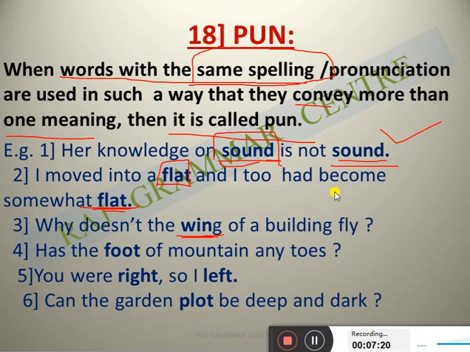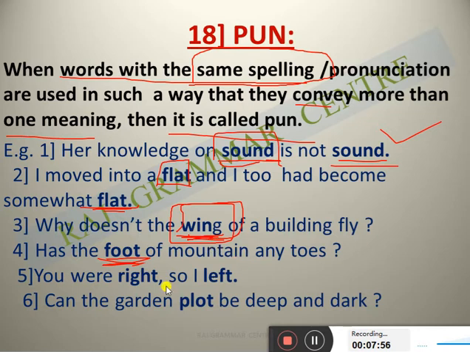In one sentence many figures of speech are possible, but here my question is: one single word, two meanings. So first wing, that is the part of the body, and second is the apartment. Now see the fourth. Has the foot of the mountain any toes? Foot of a mountain. First, foot you know very well, body's part. And second, here the word foot is used for the mountain. Foot of the mountain means the lower part of the mountain, the base part of the mountain.